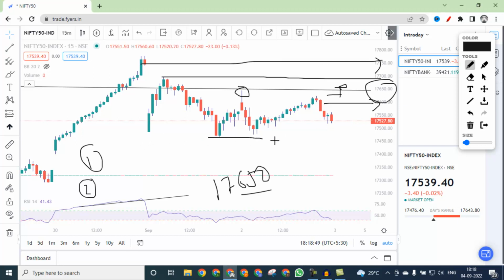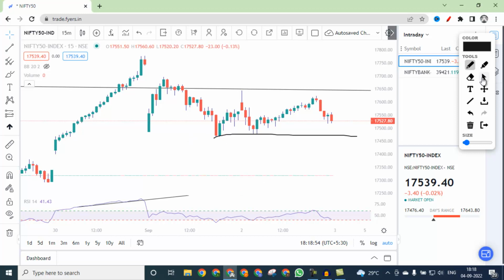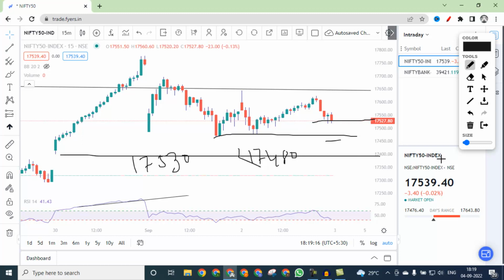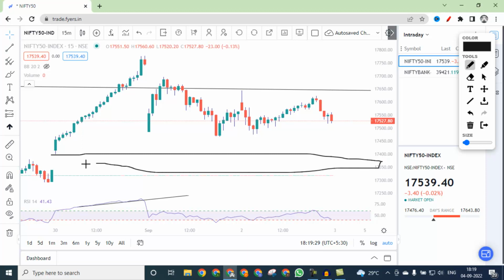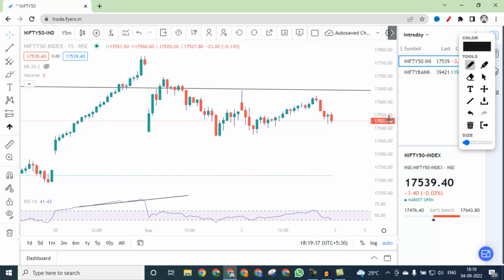But if it opens with a gap down below this level, which is below 17,480, so if Nifty opens below 17,480 tomorrow, then it will be volatile between 17,530 on the upside and 17,400 on the downside. So we will see a range bound market between this. But if it closes below 17,400, then in the coming time, see this level to be broken on the downside. But as of now, things are looking sideways.